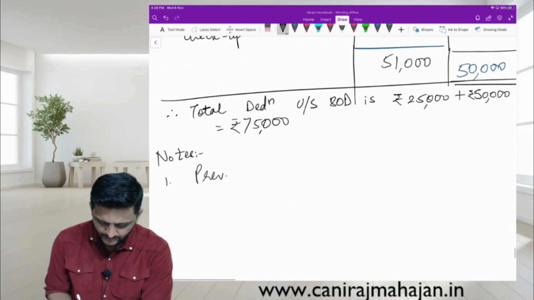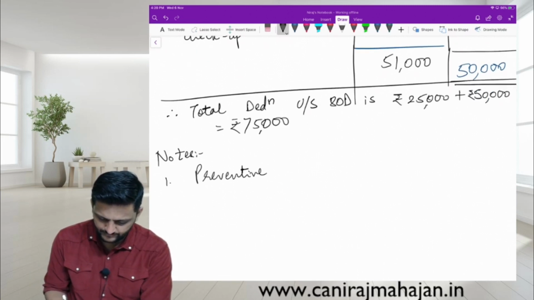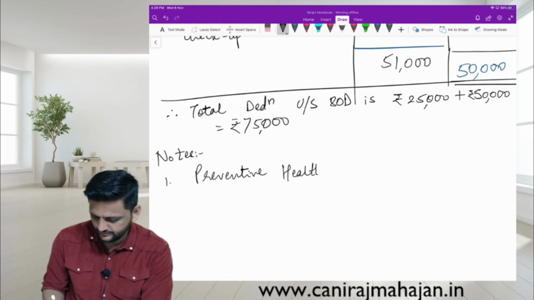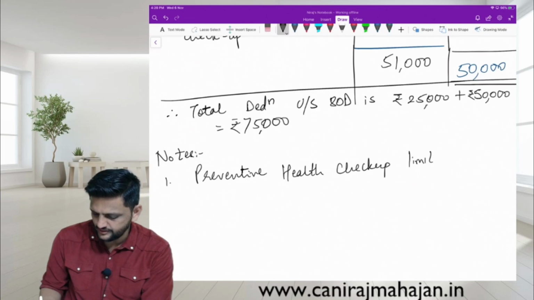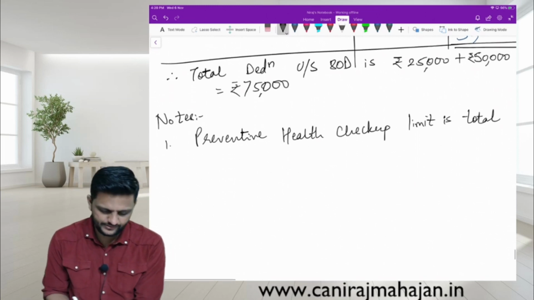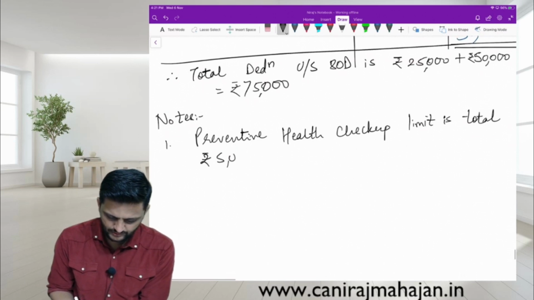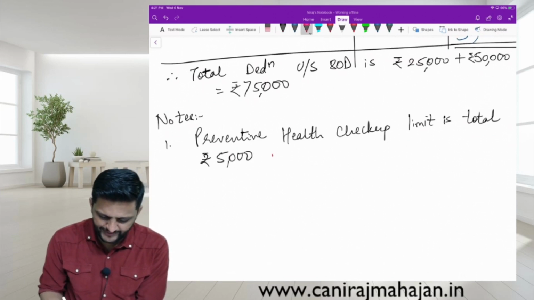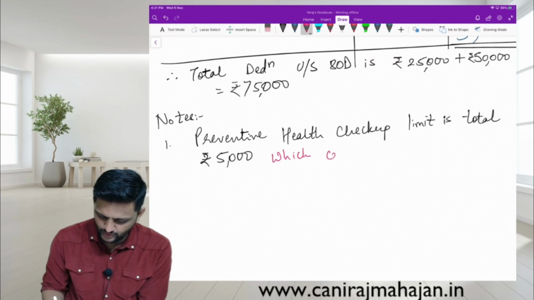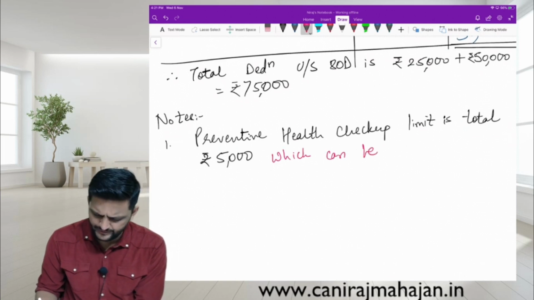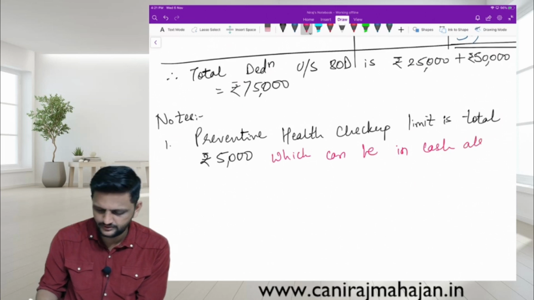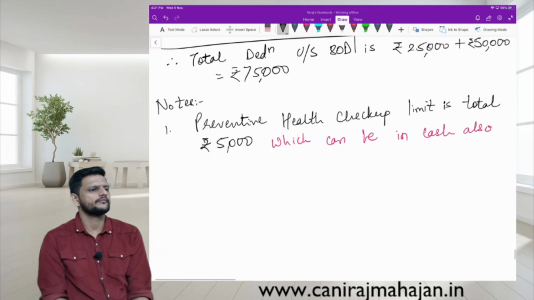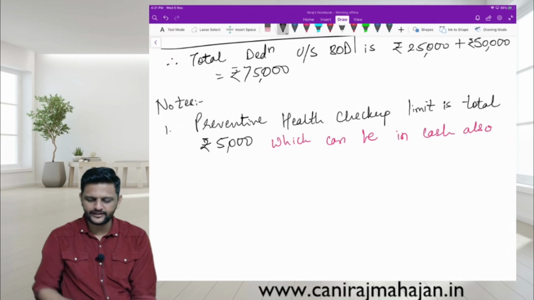Preventive health checkup. Limit is total rupees 5,000, which can be paid in cash also. Any mode including cash. Happy?